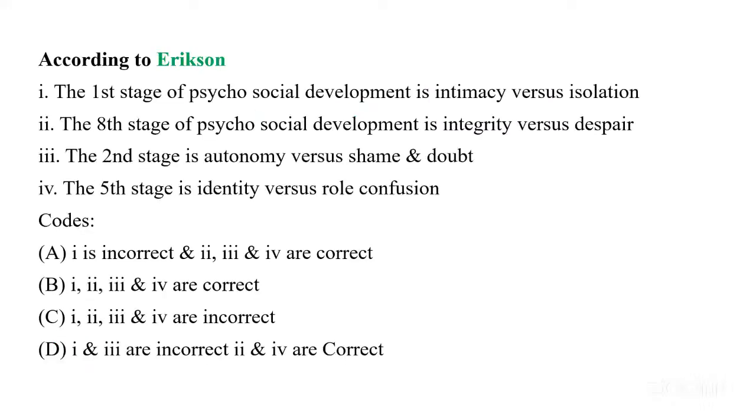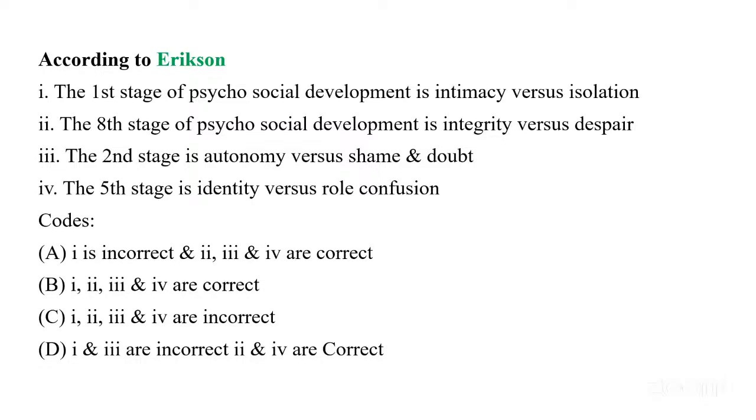Moving towards the next question. This is also from Erik Erikson's theory. Very important question, don't mess this one up. According to Erik Erikson, first, the first stage of psychosocial development is intimacy versus isolation. Second, you have to sequence this, the eighth stage of psychosocial development is integrity versus despair. Third, the second stage is autonomy versus shame and doubt. Fourth, the fifth stage is identity versus role confusion.